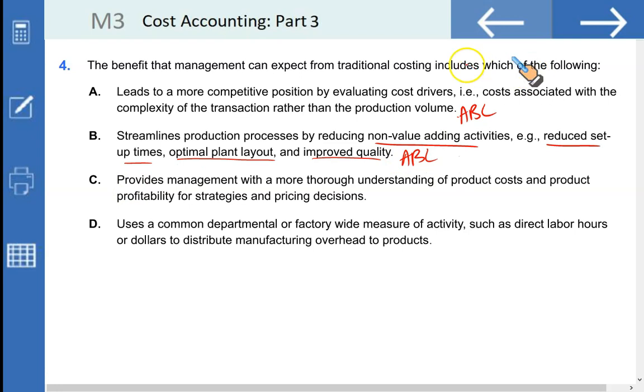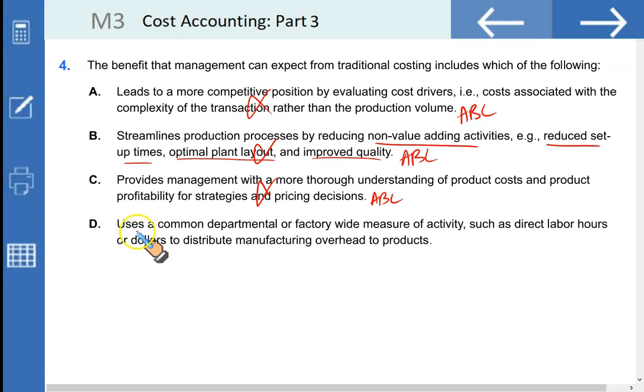C. As per the question, traditional costing provides management with more thorough understanding of product cost and product profitability for the strategy. This is wrong. This is true for ABC. This is not for traditional. All these are for ABC, not for traditional costing.